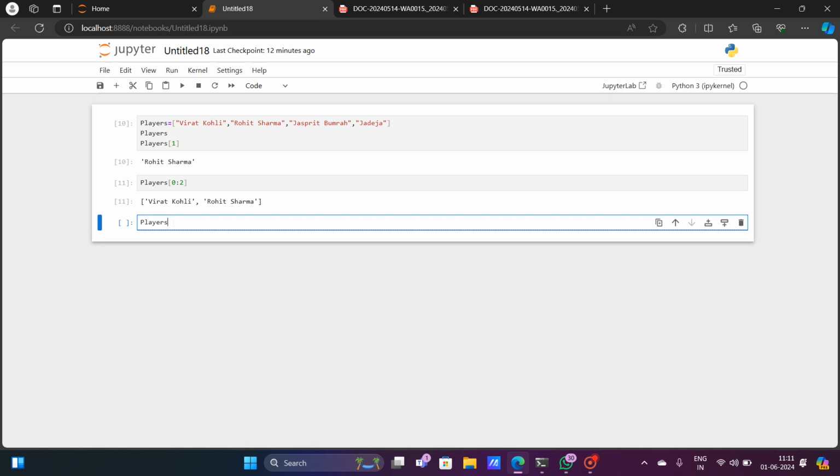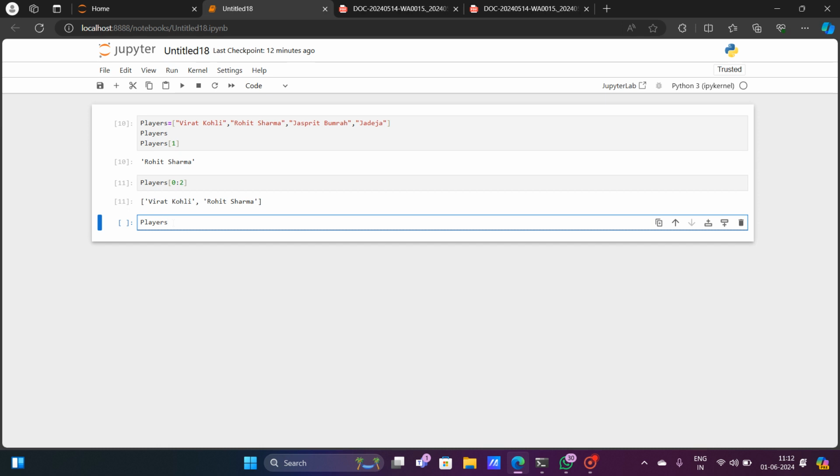Suppose in the 0th position I want another player. Suppose we want Manish Pandey in place of Virat Kohli in the 0th index. I feel maybe some Virat Kohli fans will not be happy, although I am a Virat Kohli fan. So let's not change Virat Kohli. Let's say Jadeja.